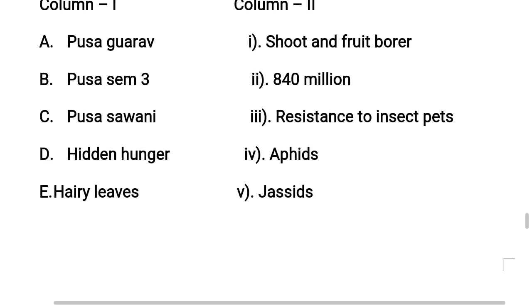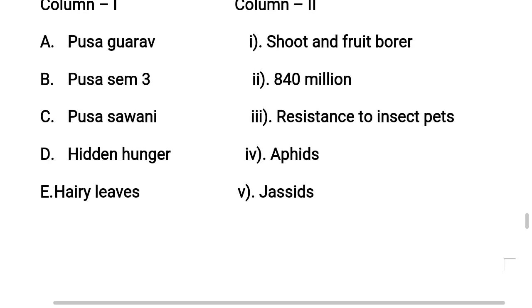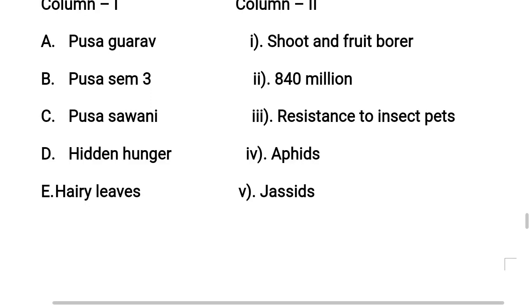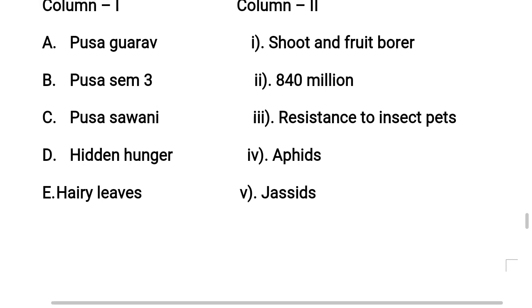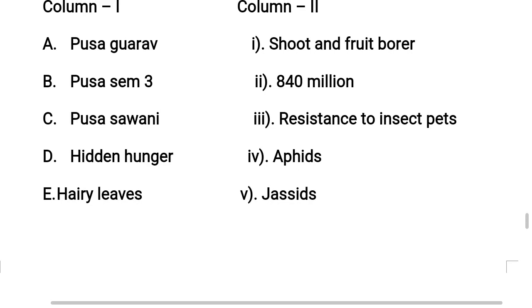Next, Pusa Sawani. The Pusa Sawani variety is resistant to shoot and fruit borers. Next, hidden hunger. 840 million people in the whole world do not have adequate food to meet their daily food and nutritional requirements, causing deficiency diseases.